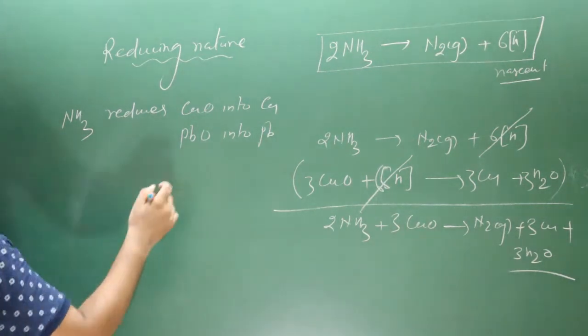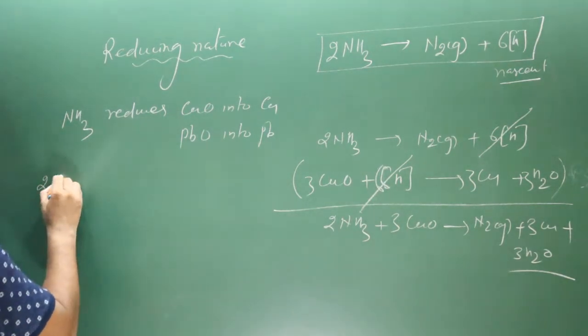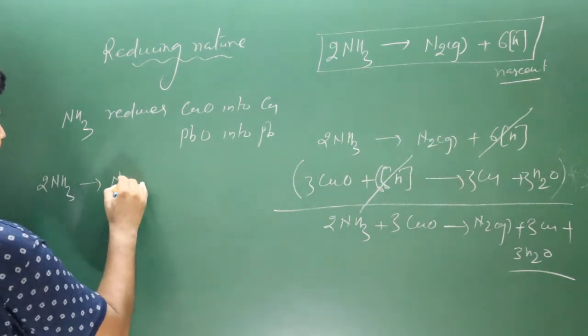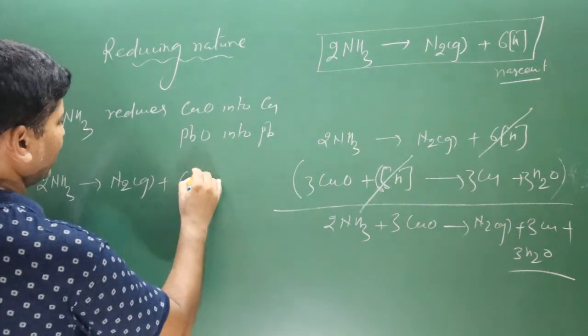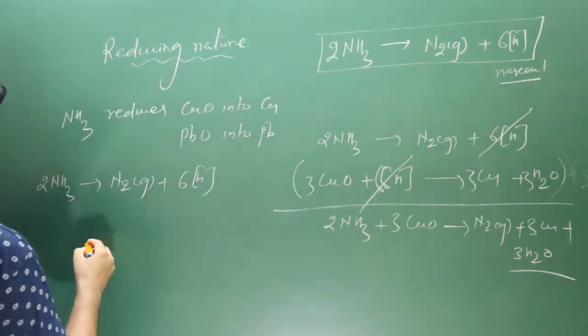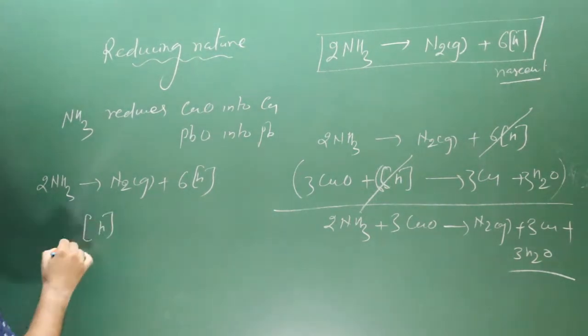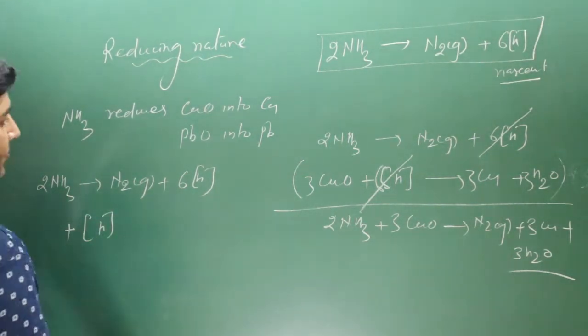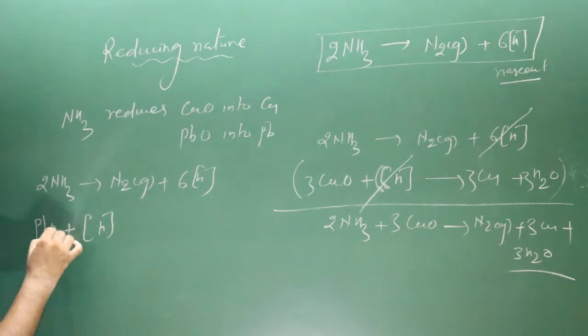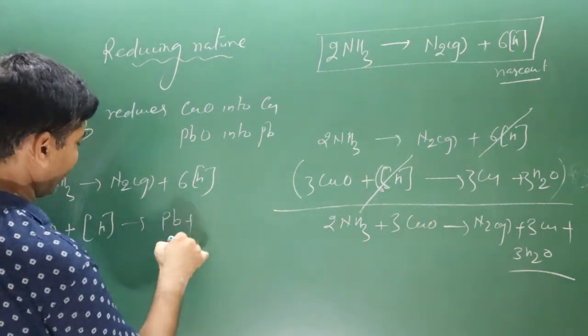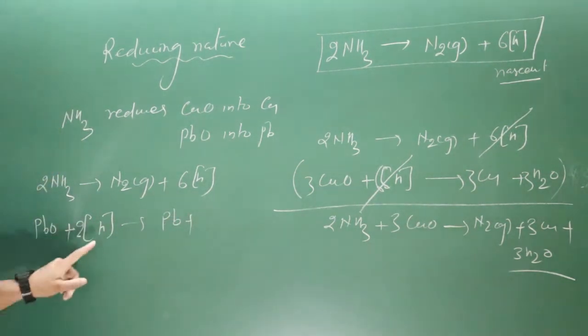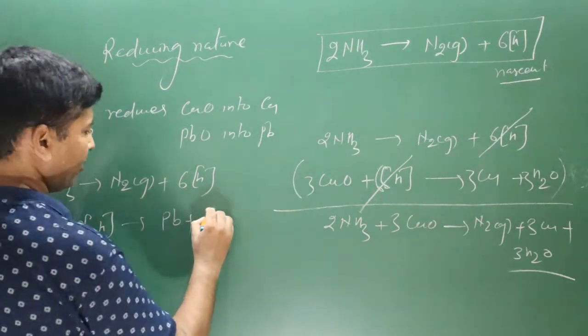Now if I talk about lead oxide, use the base equation. It releases nitrogen gas with the release of 6 nascent hydrogen. Nascent hydrogen you have to take in the second reaction on the left side. We have lead oxide, which converts into lead, and we take 2 hydrogen. 2 hydrogen will combine with oxygen, forming a water molecule.